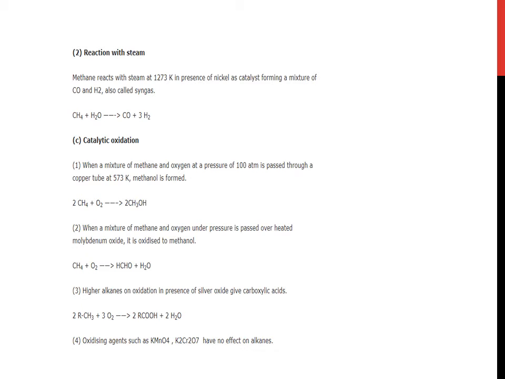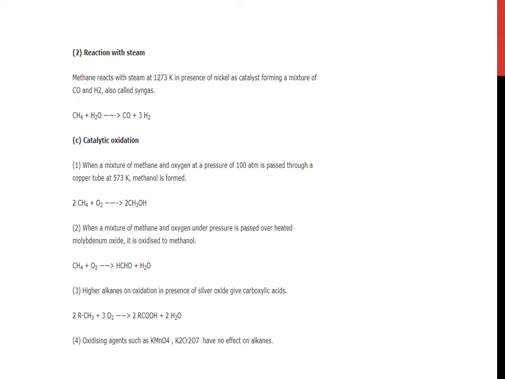Now catalytic oxidation. Number 1. When a mixture of methane and oxygen at a pressure of 100 atmosphere is passed through a copper tube at 573 Kelvin, methanol is formed. Methane and oxygen give methyl alcohol, that is methanol, CH3OH. When a mixture of methane and oxygen under pressure is passed over heated molybdenum oxide, it is oxidized to HCHO, methanal, and water.